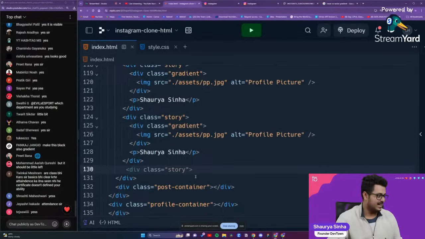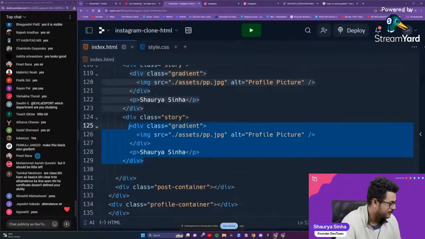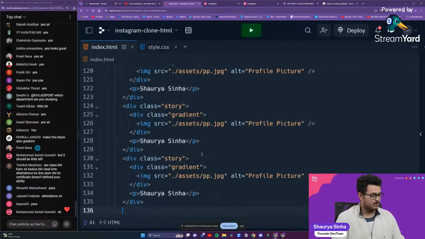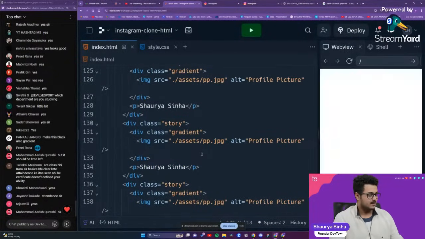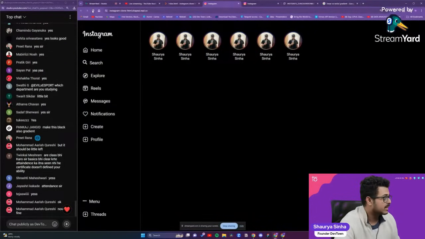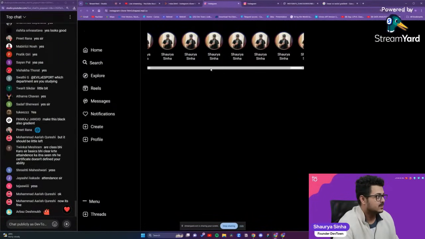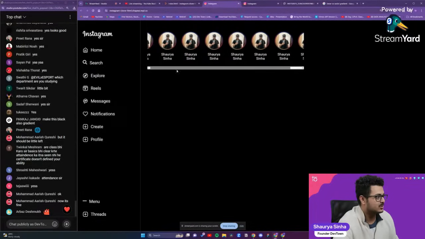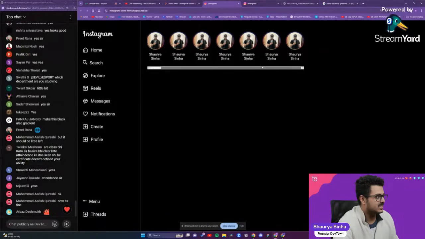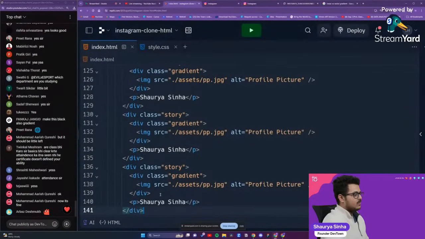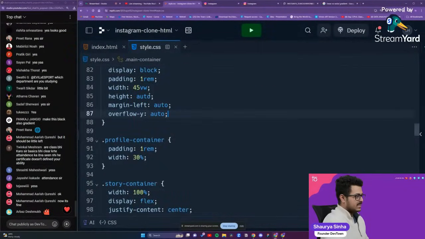Yeah, I was not able to copy it. Control C, and we'll just copy it right over here. Control V, Control V. I think that should be more than sufficient. Let's go back to our website, refresh the page. So yeah, the scroll bar is coming, but it looks bad. You shouldn't be able to have the scroll bar, so that you can actually change via the decoration itself. But for right now, we'll not do that because that is something for a later point of time.